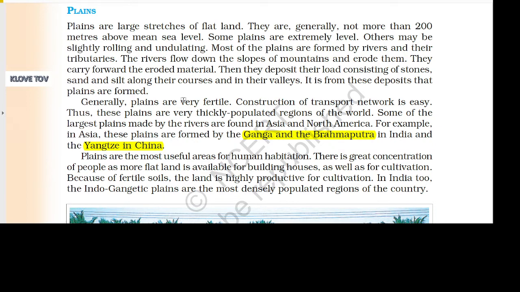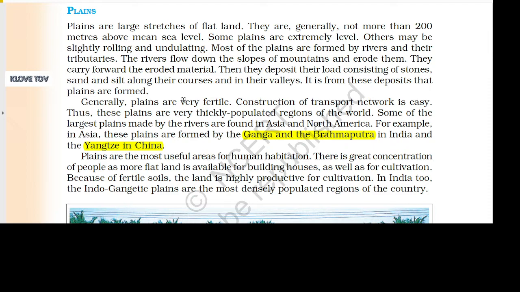Most of the plains are formed by rivers and their tributaries. The rivers flow down the slopes of mountains and erode them. They carry forward the eroded material. They deposit their load consisting of stones, sand, and silt along their courses and in their valleys. It is from these deposits that plains are formed.